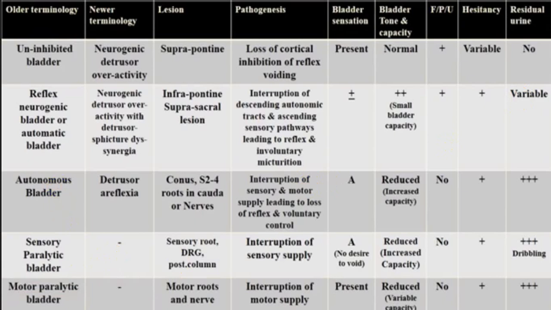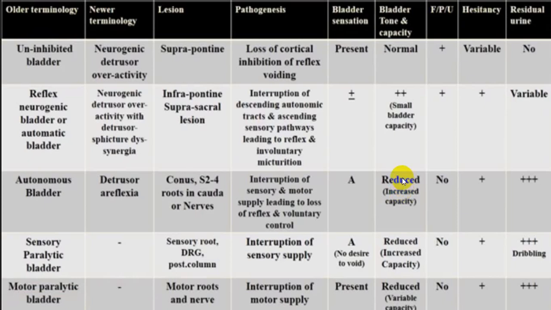While in a case of a lower motor neuron, if there is damage to the S2, S3, S4 spinal cord level, we call it an autonomous bladder or detrusor areflexia. Means the detrusor muscle cannot have a reflex, and hence this is damage to the conus medullaris, or S2, S3, S4 damage, we call cauda equina damage or peripheral nerve damage, which is combined damage of sensory as well as motor, and that will give rise to bladder sensation being absent.